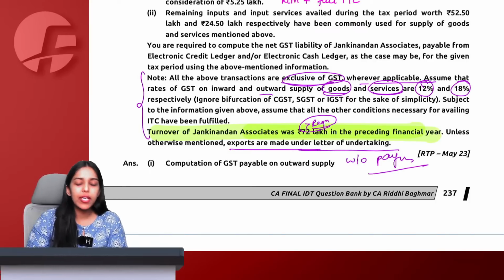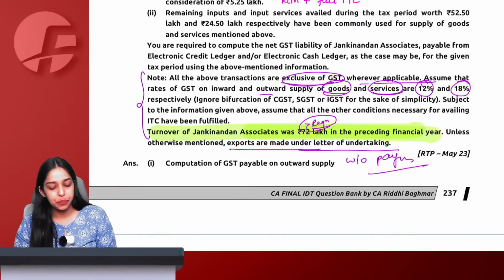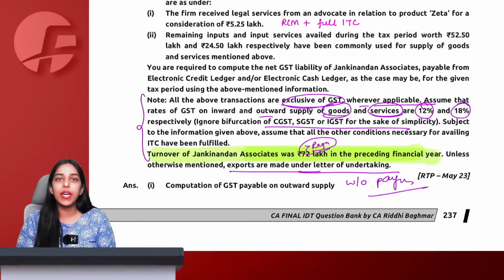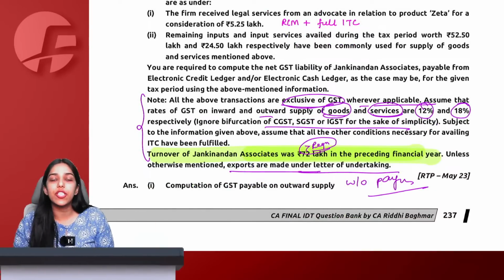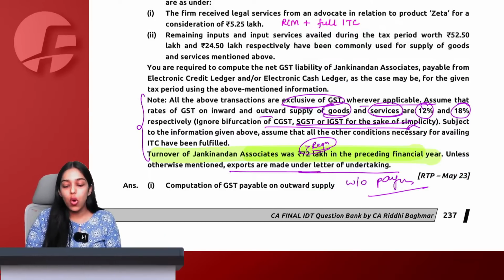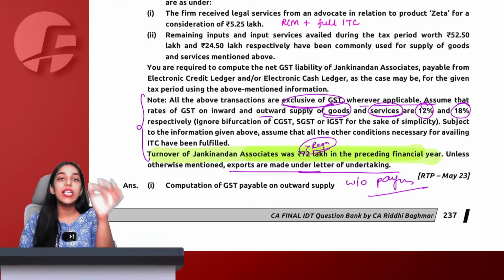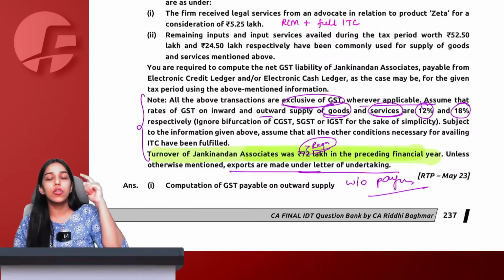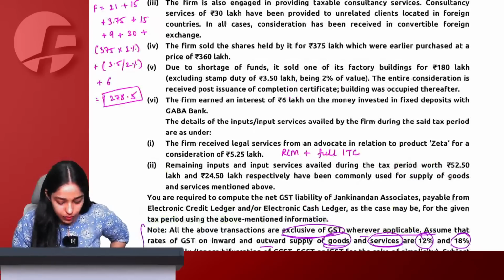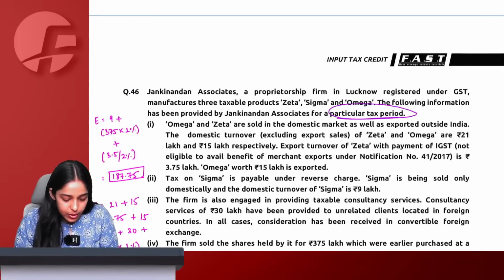Reading this paragraph made a lot of things very simple for me. Imagine not reading this line, determining place of supply for every transaction, then doing CGST, SGST, IGST bifurcation, and then at the end you get to know that this bifurcation was not required only. So I always keep telling you that read the required part first, so your mind is clear with what you are looking for. Chalo. Now let us move.